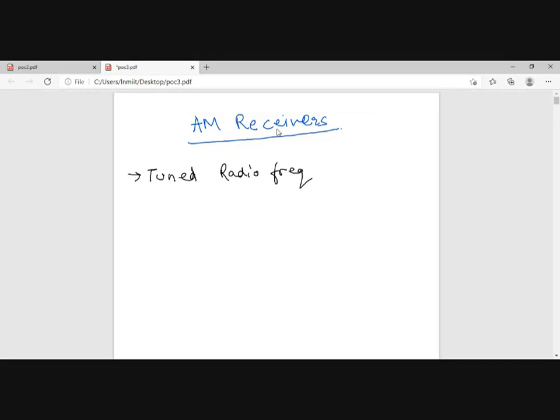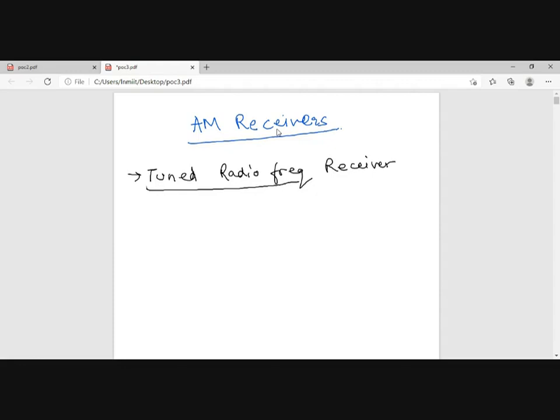We are not talking about the demodulators. We are talking about the complete circuitry that will select a frequency in the environment, because we were using AM for music transmissions and everything. AM was received in our home, so we required some receivers at our home to help us receive the signal.